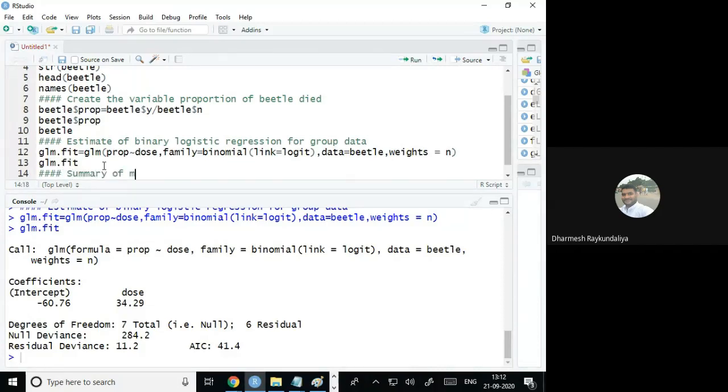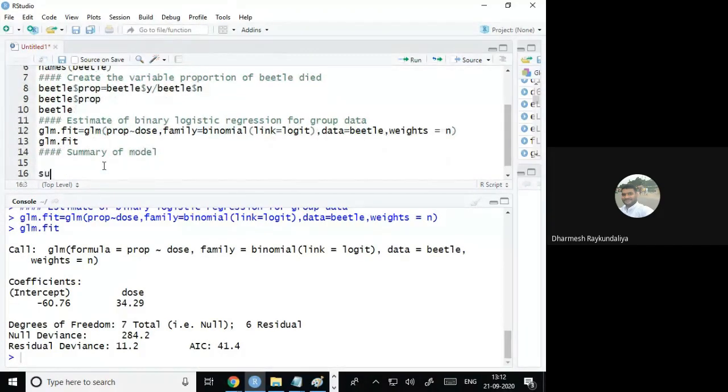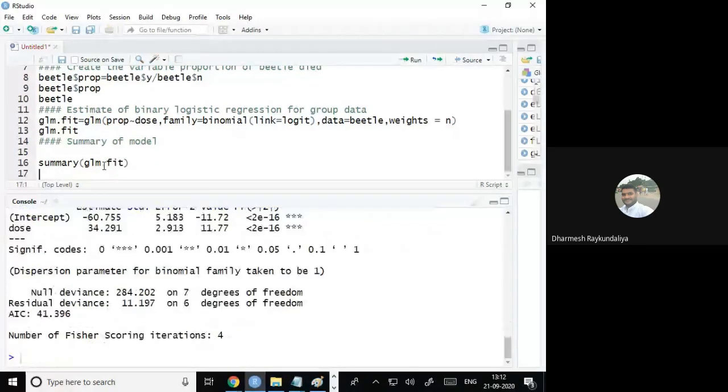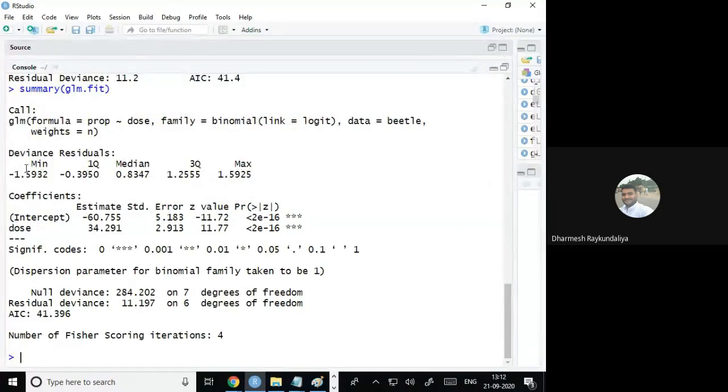summary of model. So command name is summary, glm.fit. So you can see that it is giving the minimum, first quartile, median, third quartile, and maximum.